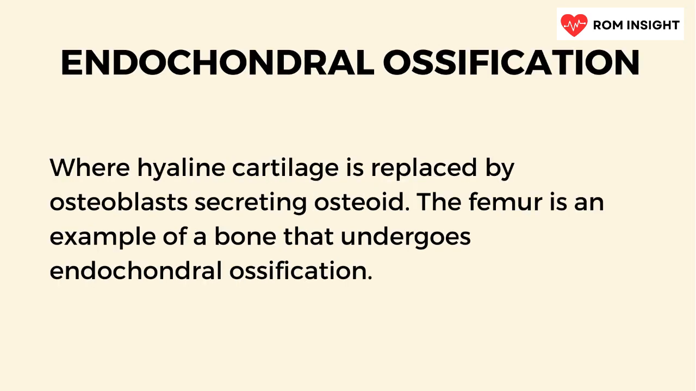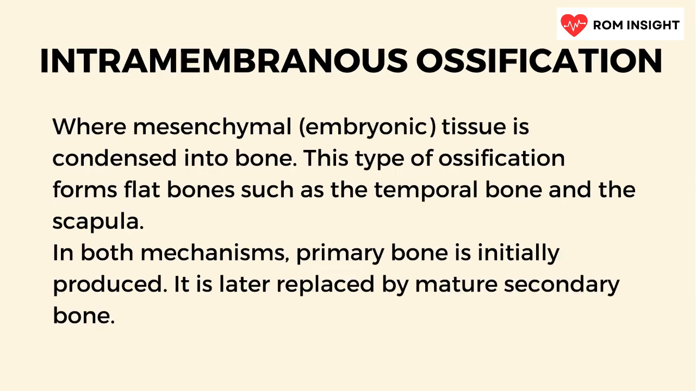Endochondral ossification involves the replacement of hyaline cartilage by osteoblasts, seen notably in bones like the femur. Conversely, intramembranous ossification condenses embryonic mesenchymal tissue directly into bone, forming flat bones such as the temporal bone and scapula. Both mechanisms initially produce primary bone, later replaced by mature secondary bone.